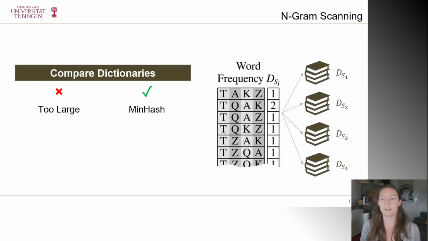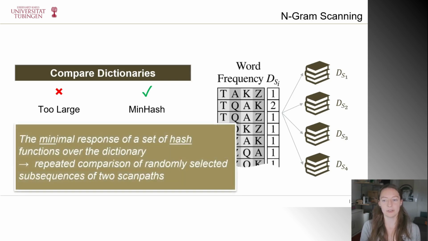The traditional approach is to consider the dictionary as a high-dimensional vector, and generally, for comparing two scan path dictionaries, you would calculate the similarity, for example, by the Euclidean distance. However, as previously mentioned, large and AOI-complex scan paths can create excessively large dictionaries. Our solution is to compare the minimal response of a set of hash functions over the dictionary, MinHash.